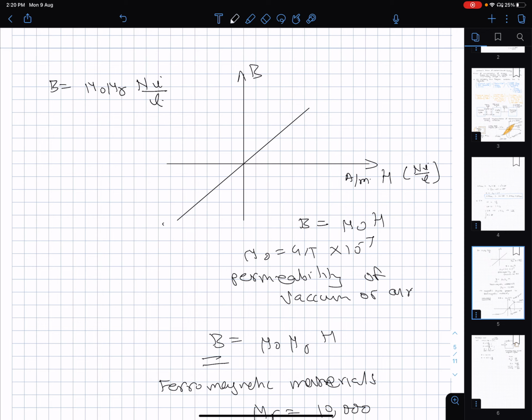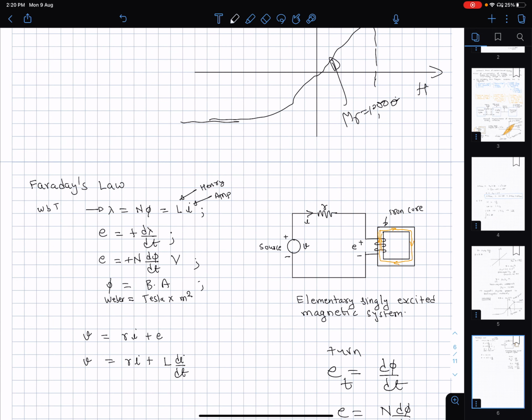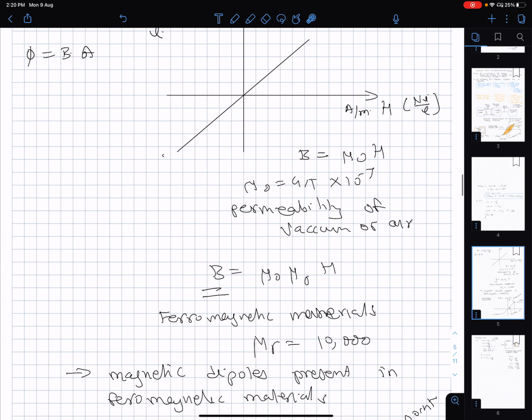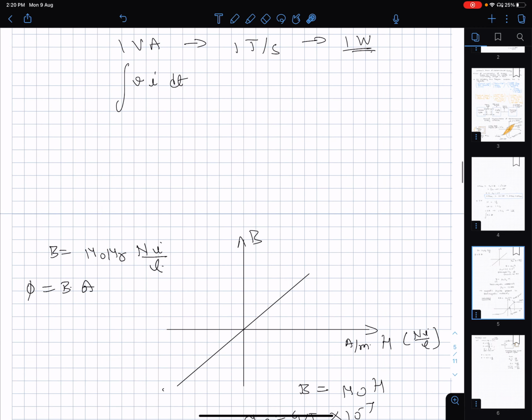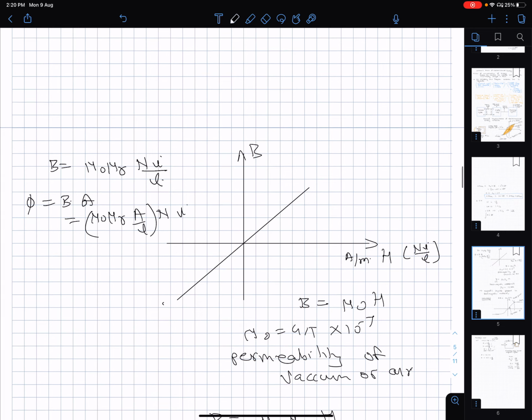And what is the flux? Flux is B times the area of cross section. If I have an area of cross section A here, then flux is nothing but B times A, which is nothing but mu 0 mu r A by l times N times i.